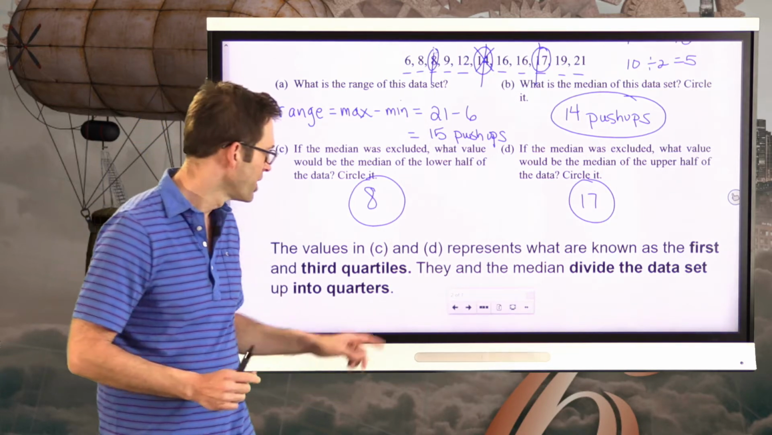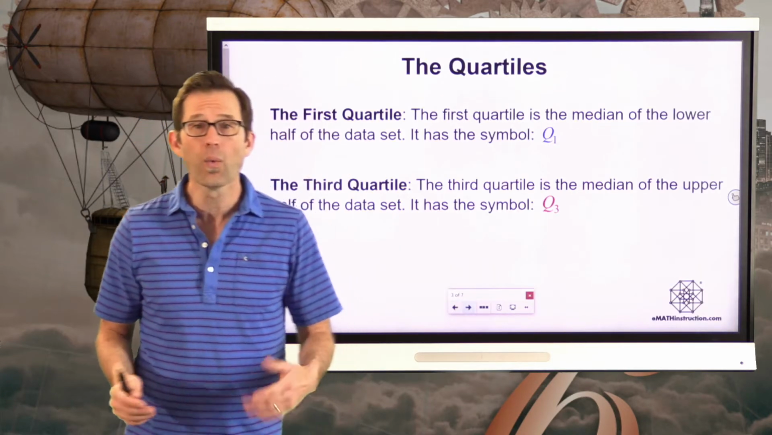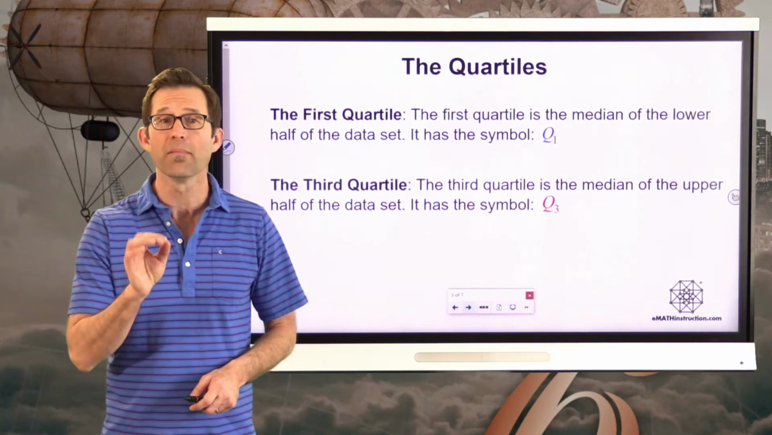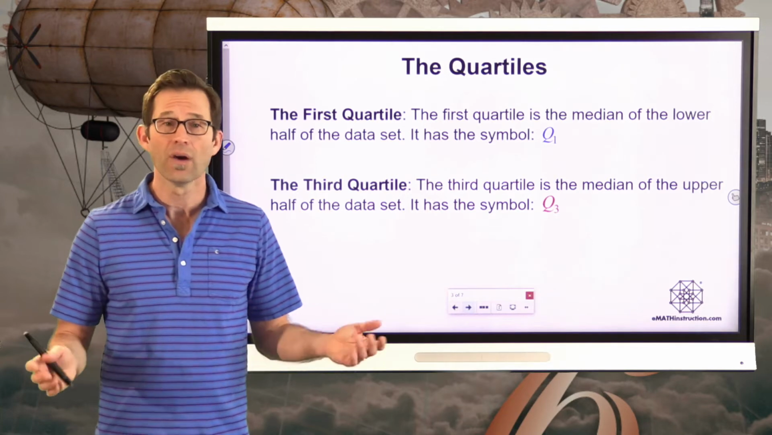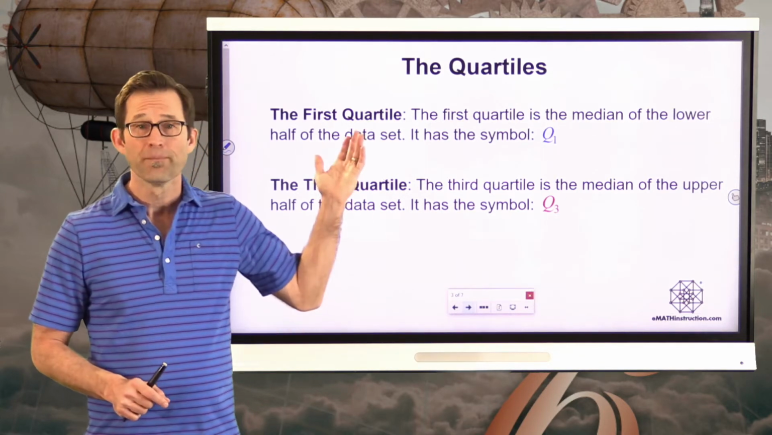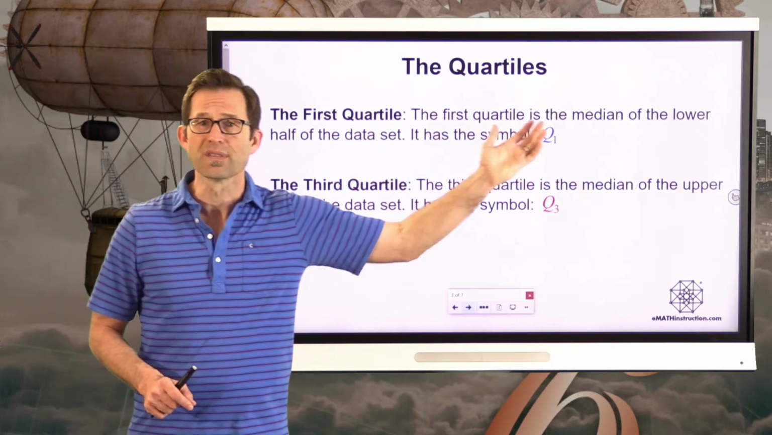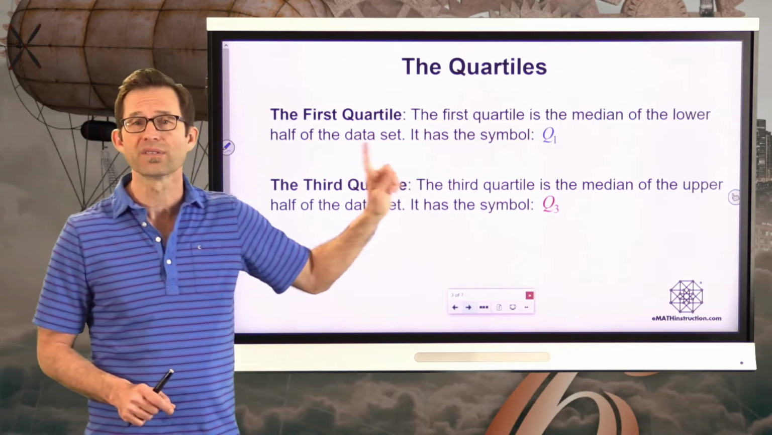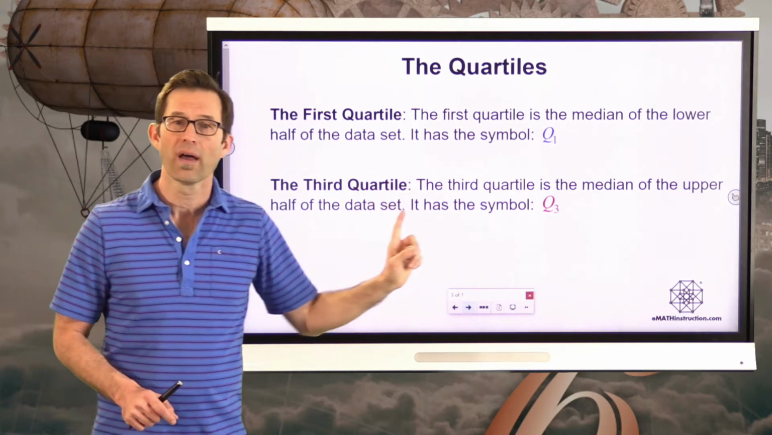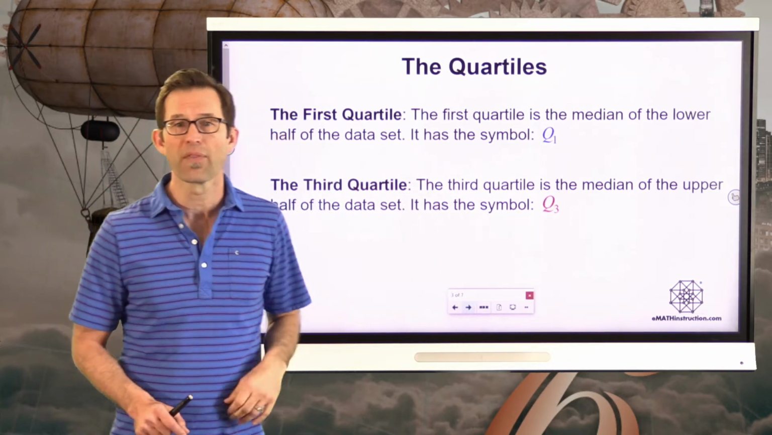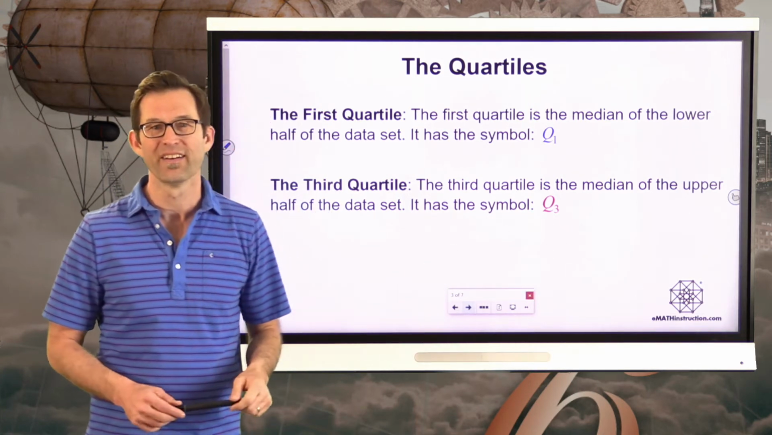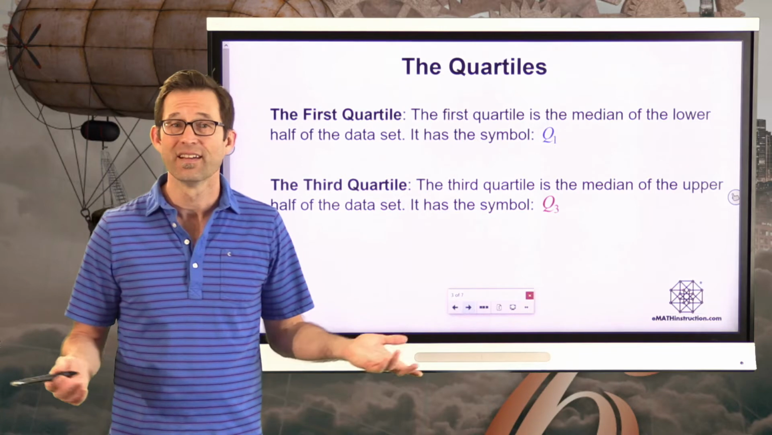It's that simple. In fact, I kind of wish we had referred to the median as the second quartile. They don't, they just refer to it as the median, but one could think of it as the second quartile. The first quartile is the median of the lower half of the data set. We symbolize it with a big Q and a little 1. And the third quartile is the median of the upper half of the data set. It's symbolized by a big Q and a little 3. And that's it. That's all quartiles are.